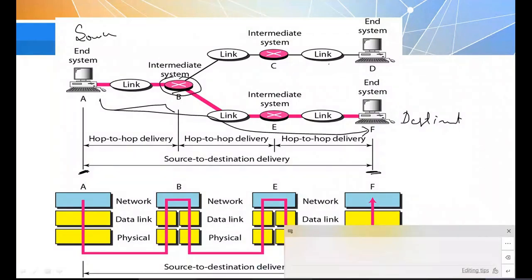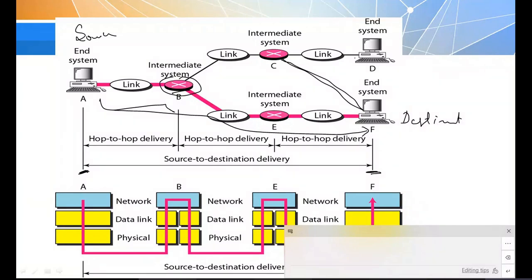Consider if I have one more link; among these, which is the best path? That is decided by the router, which selects the path. You can observe the thick pink line: the router has chosen this particular path to reach F, because there is no connection to D.